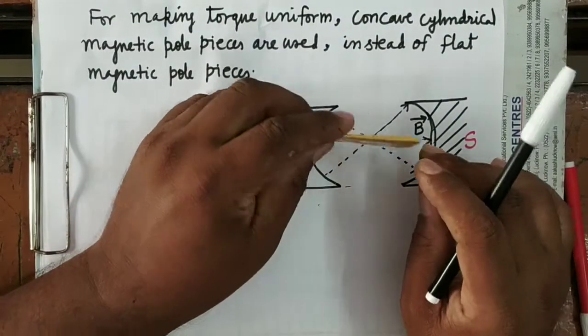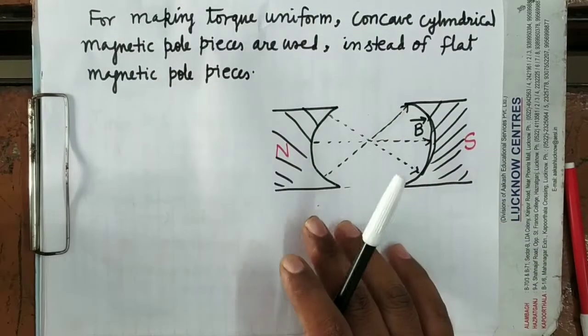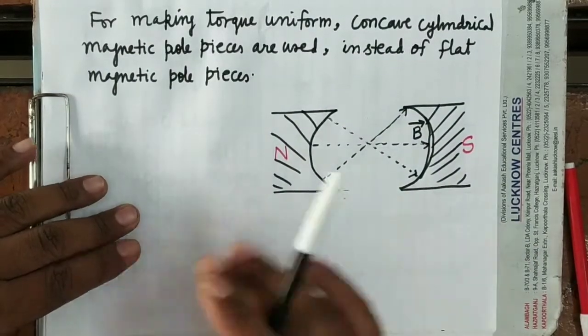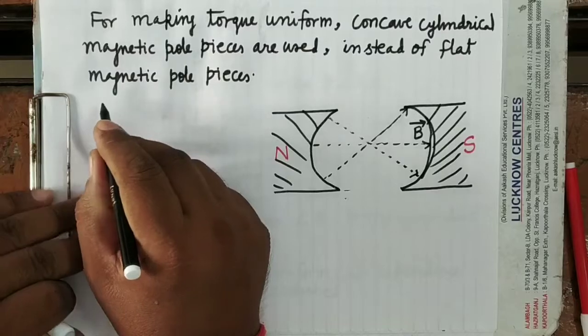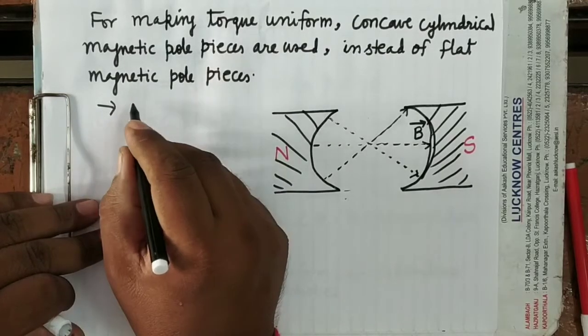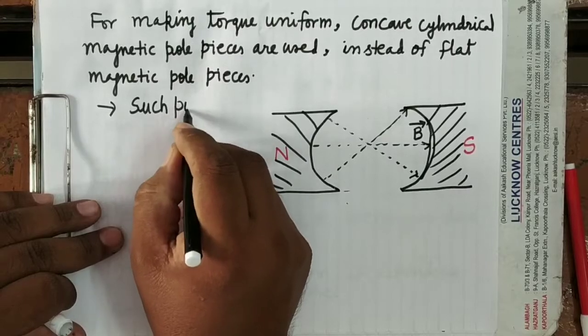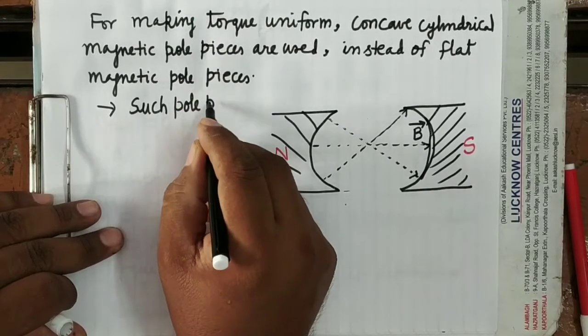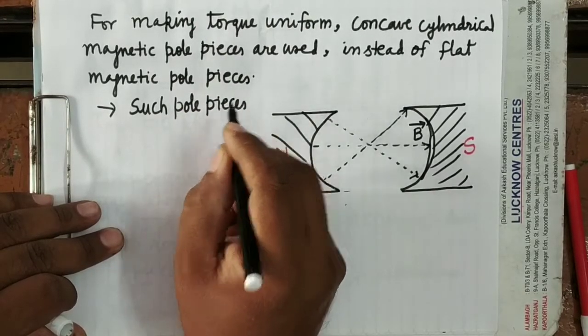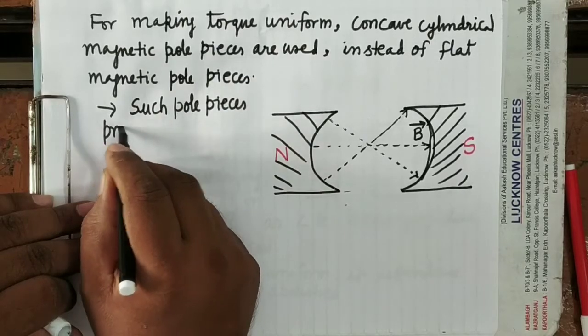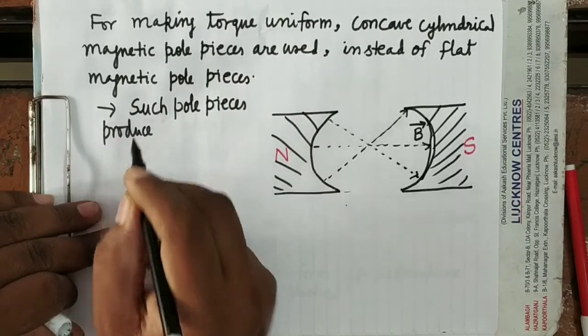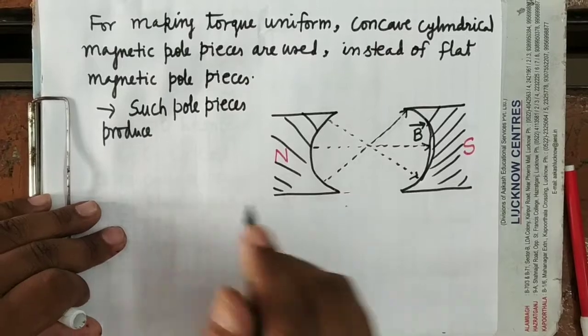So in this case, when there is the radial magnetic field, see here I am writing: concave such pole pieces produce radial magnetic field.